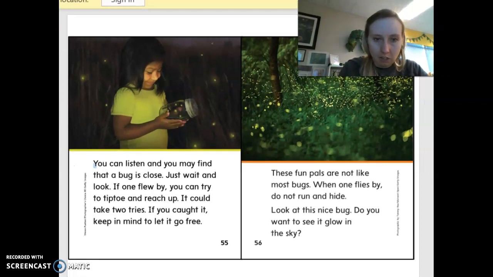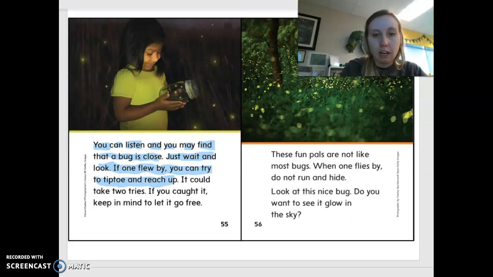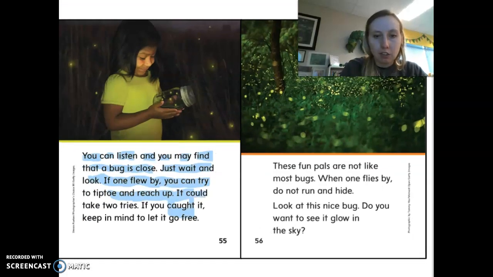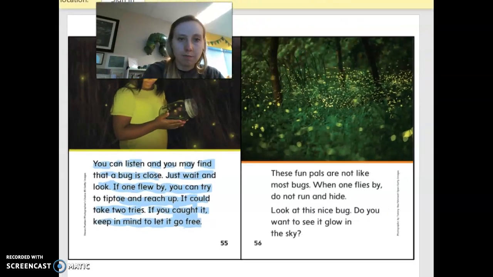Okay, here we go. Together, you can listen and you may find that a bug is close. Just wait and look. If one flew by, you can try to tiptoe and reach up. It could take 2 tries. If you caught it, keep in mind to let it go free.